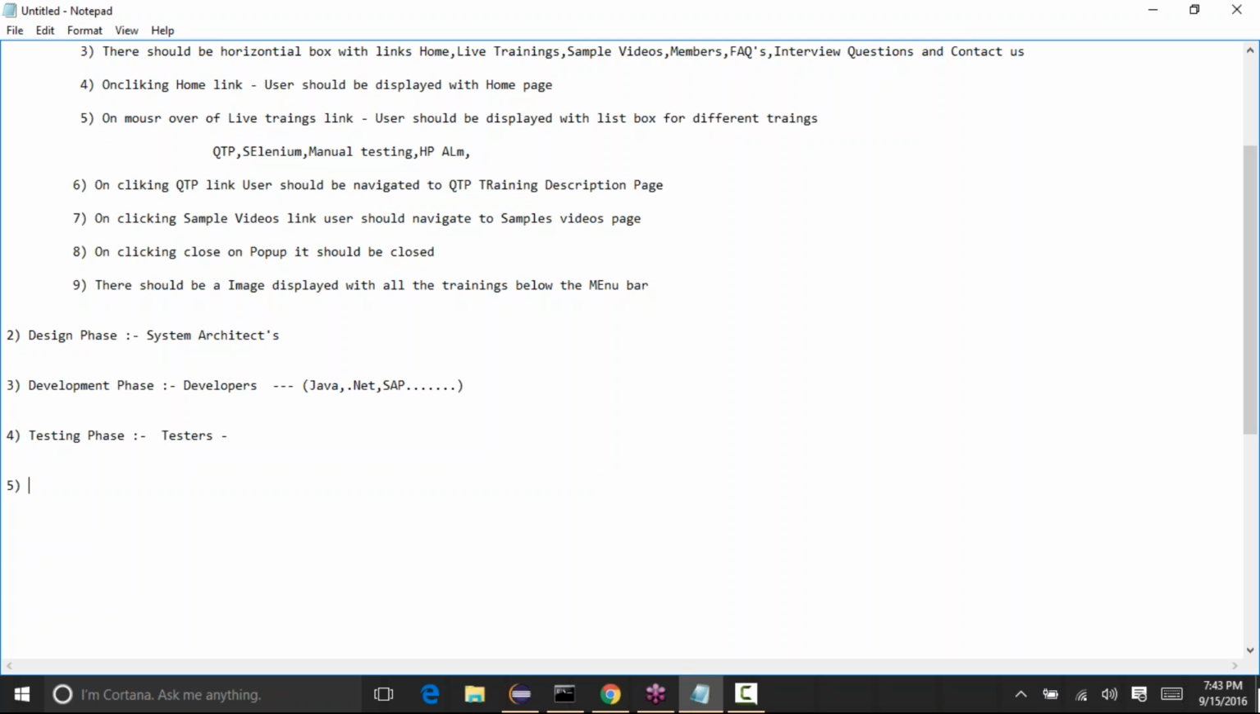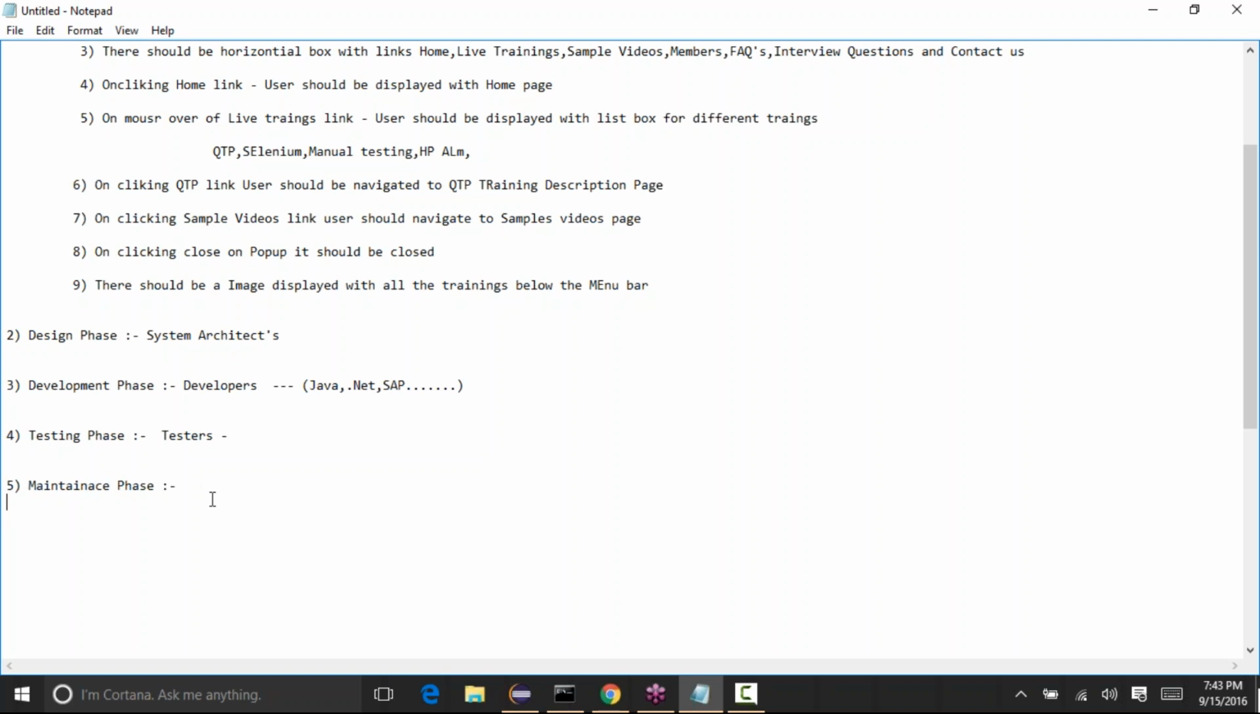The last phase in the software development life cycle is the maintenance phase. Basically, once they release the product to the end clients, there might be some changes that come in future. There might be some issues in the current functionality, or some new functionality that they want to add to the application. Any changes, modifications, or new functionalities will be done in this maintenance phase.